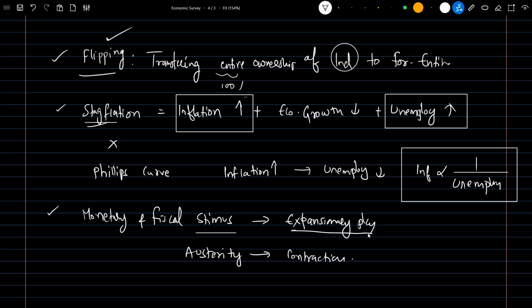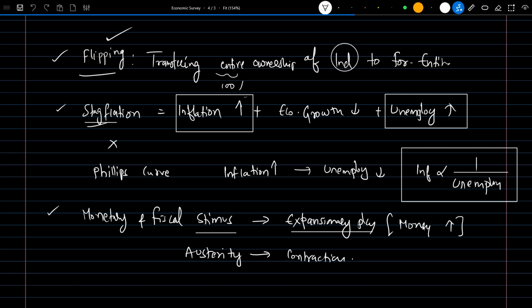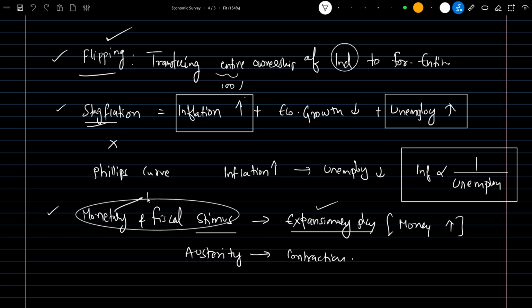So what does expansionary mean? Simply release. Whether through fiscal or monetary effort, meaning through the government or the RBI respectively, the money in the market needs to be increased. This is the aim of this expansionary policy. It is simply known as a stimulus, monetary or fiscal stimulus. If it is done by the RBI, then it is called a monetary stimulus. If it is done by government measures, then it is called a fiscal stimulus.